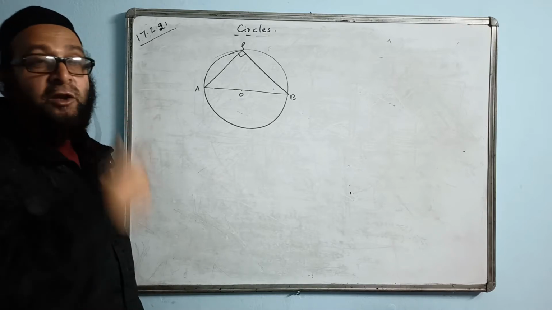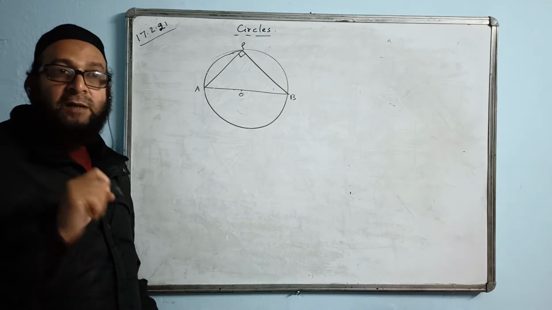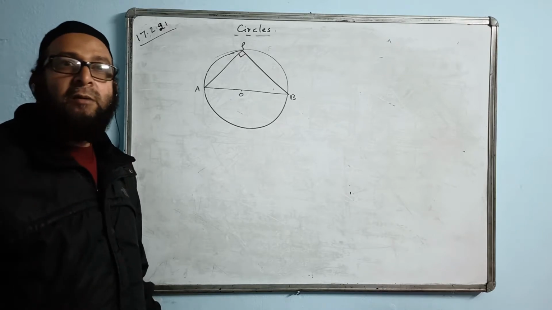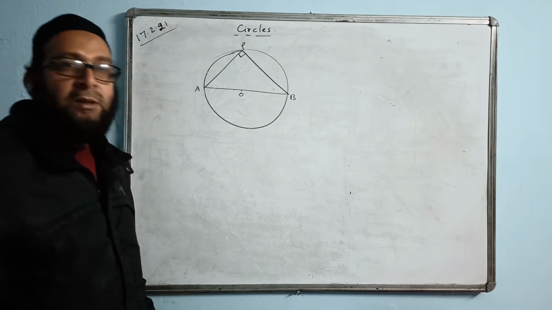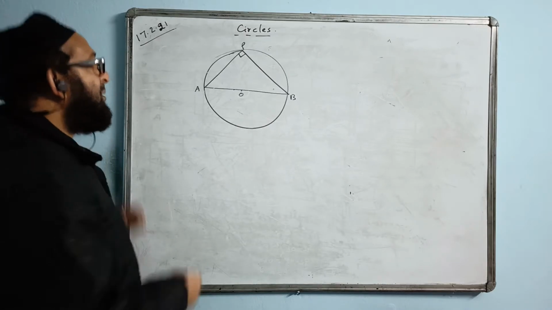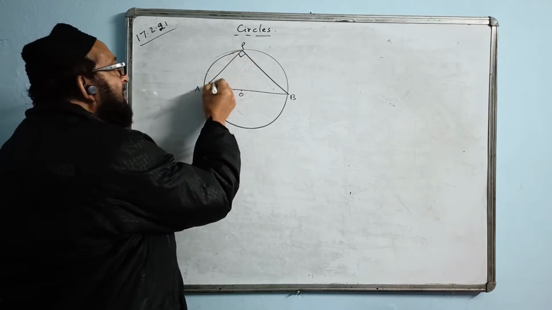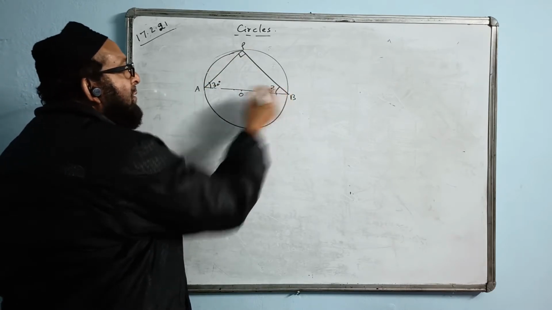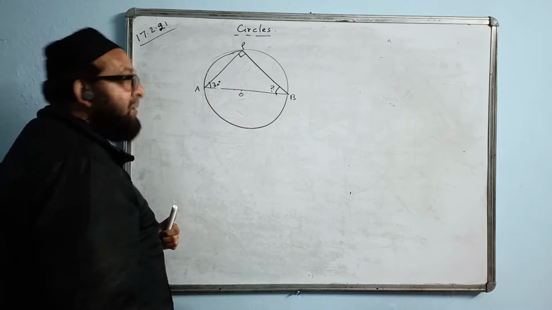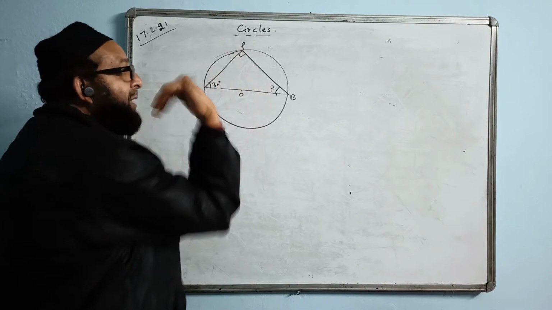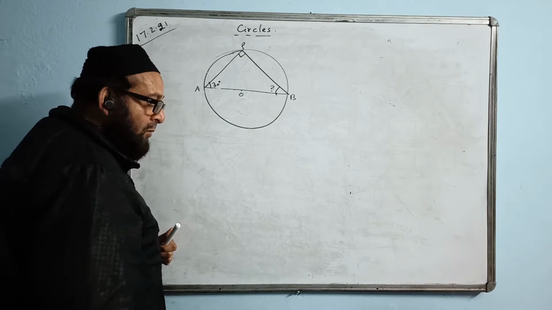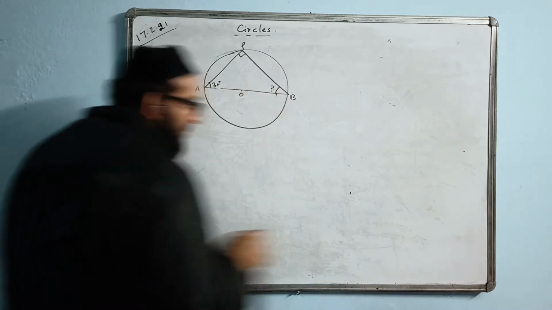When we apply this property, we write this statement: angles in the same circle is 90 degrees. We don't write diameter and all, we say in short, angles in the same circle is 90 degrees or is a right angle. We say that because suppose this is given 90, this is given 30, we can find this angle. So this will come 30 and 60. 90 is here, so 30 plus 60 will be another 90. Together 180. Yes or no? Yes.